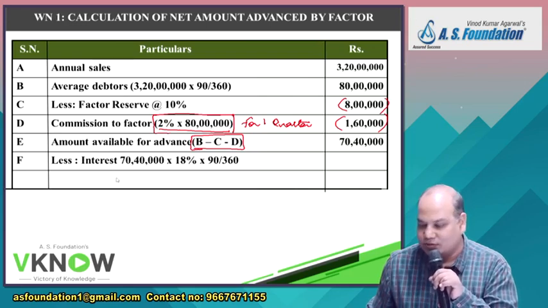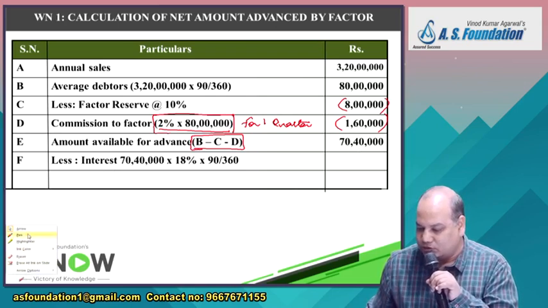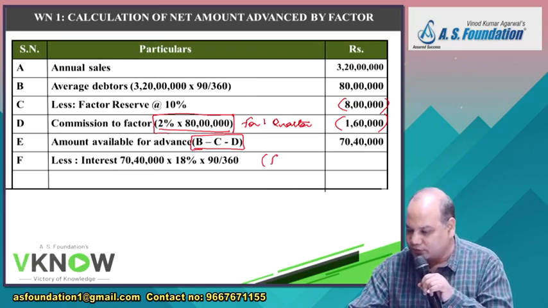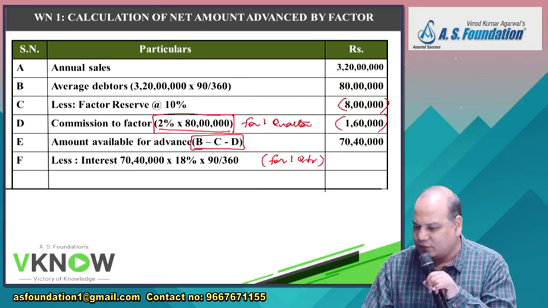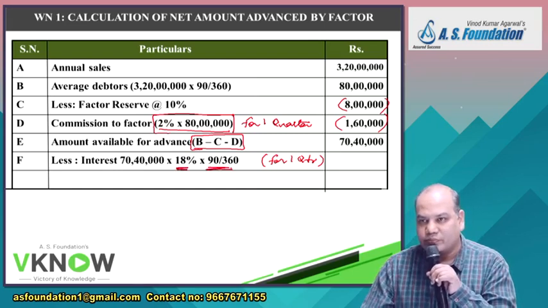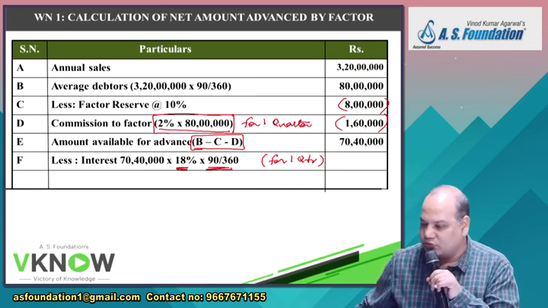Take this number. Interest for 1 quarter, write in brackets. Take 70 lakh 40,000 into 18%. 18% is your interest rate, into 90 by 360. Very good.